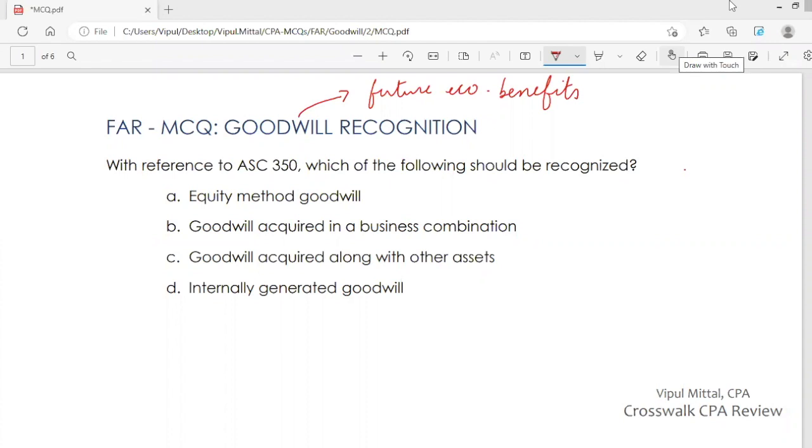Equity method goodwill. Do you recognize that? Answer is no, you do not recognize equity method goodwill. Goodwill acquired in a business combination. Yes, you recognize that. You recognize goodwill only in a business combination.